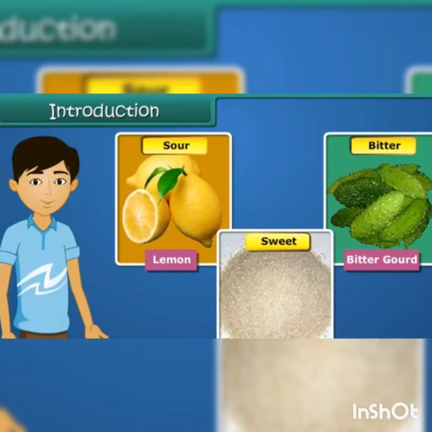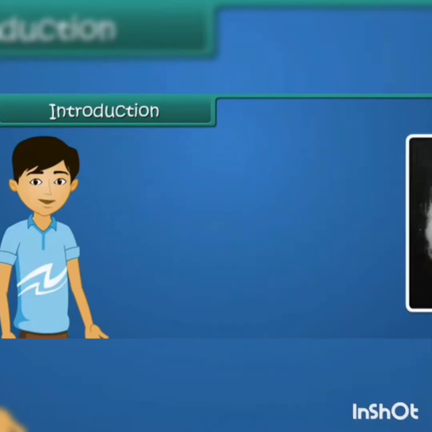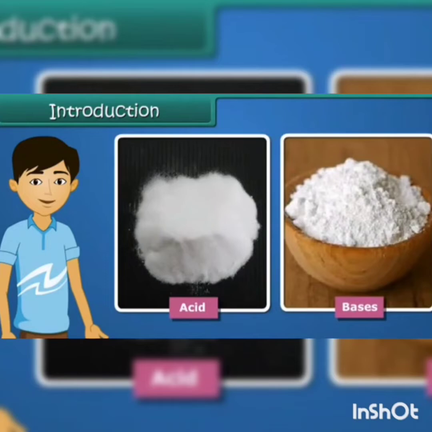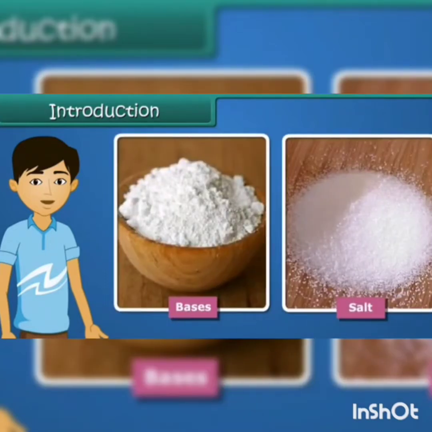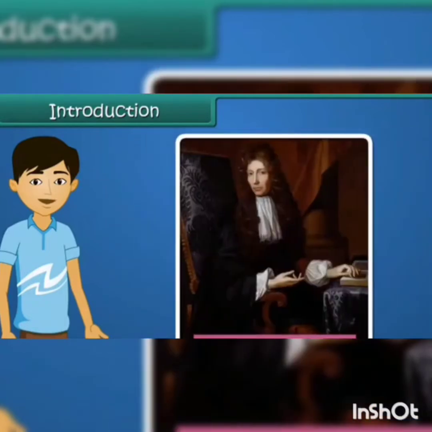salty. A large number of substances we use in our daily life, and different substances have different tastes. The different taste of food is due to the presence of acids, bases and salts in them. In the 17th century, Robert Boyle first labeled the substances into acids and bases. In this lesson, we are going to discuss the properties of acids, bases and salts.